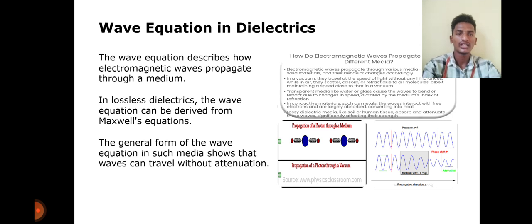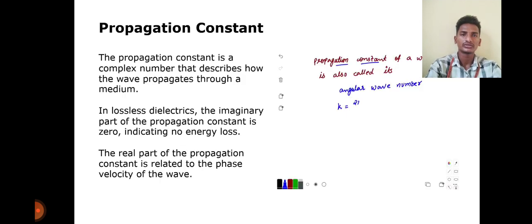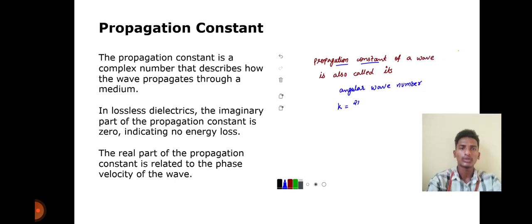In lossless dielectrics, the wave equation can be derived from Maxwell's equations. The general form of the wave equation for such media shows that waves can travel without attenuation. Propagation constant. The propagation constant is a complex number that describes how the wave propagates through a medium.